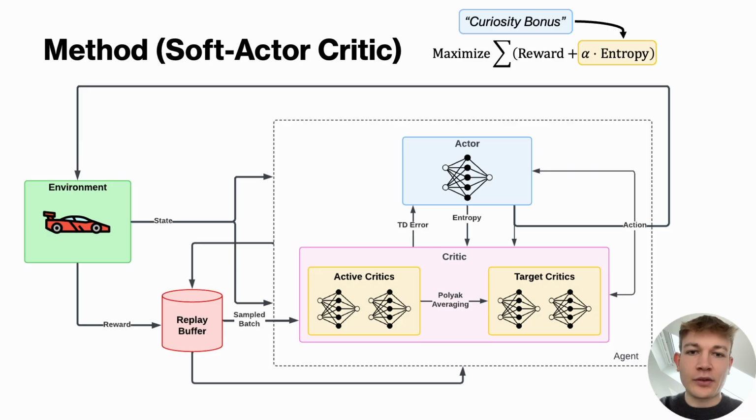We also implemented Soft Actor Critic, an off-policy algorithm specifically chosen for its superior stability in continuous control tasks. It's stronger than PPO in this environment for a number of reasons. First of all, instead of just maximizing the reward, we additionally maximize the entropy. This effectively gives the agent a curiosity bonus for keeping its options open and preventing collapse to safe behaviors like parking. And by using automatic entropy tuning, the agent drives aggressively at the start but more precisely later on.